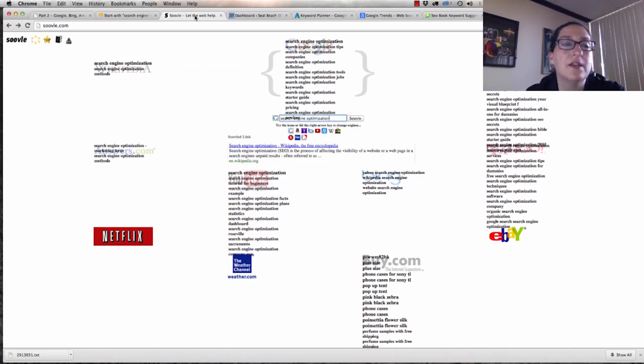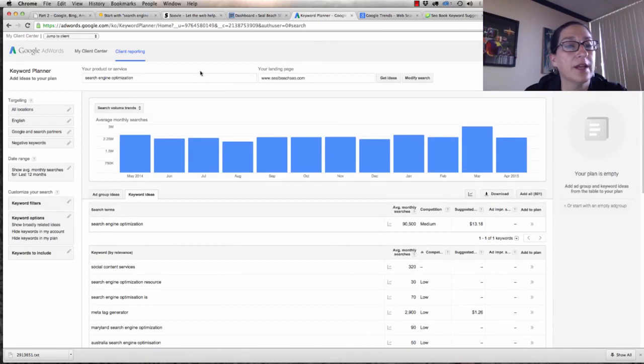Suvol, what I like about this is actually when I type in search engine optimization, it tells me what Google sees. So Google sees tips, companies, definition, tools, jobs, keywords, starter guide, pricing. Wikipedia sees methods. That's very cool. And I'm looking down because you have to remember when you get your keywords, you're going to start to know how it's optimized based on where you rank in Google and then how your traffic starts. So let's go into Keyword Planner.